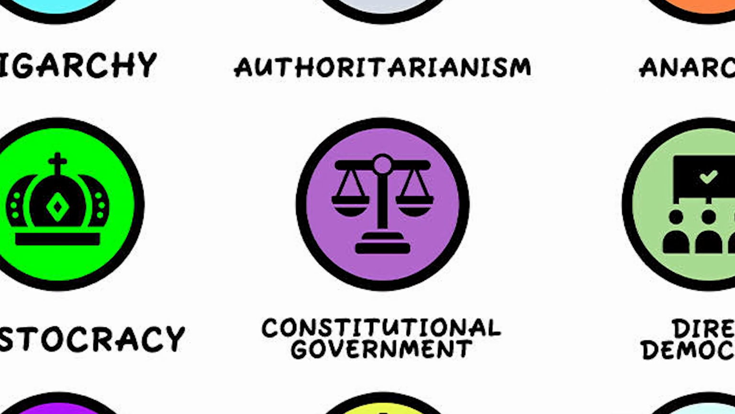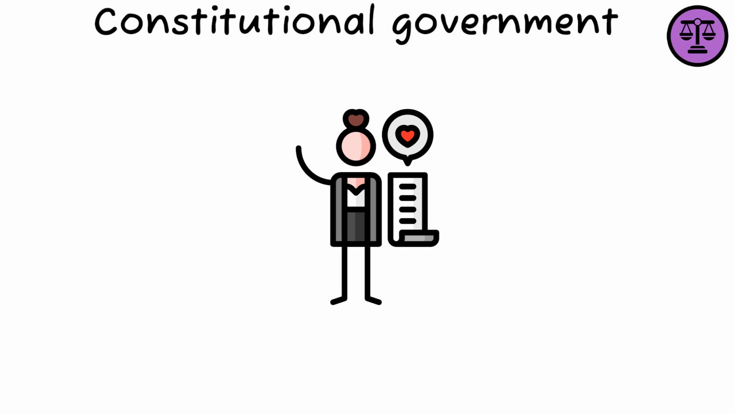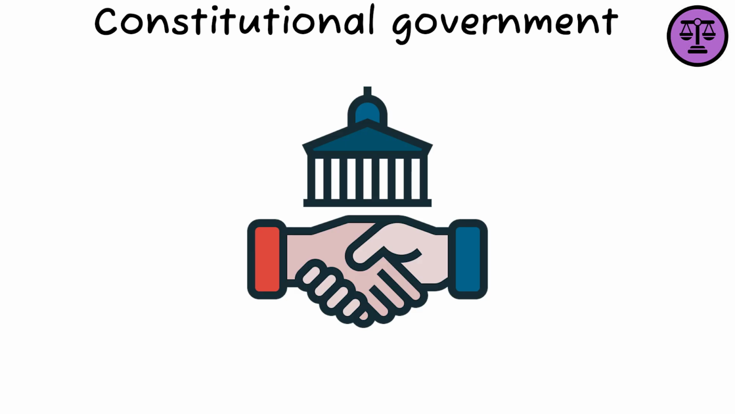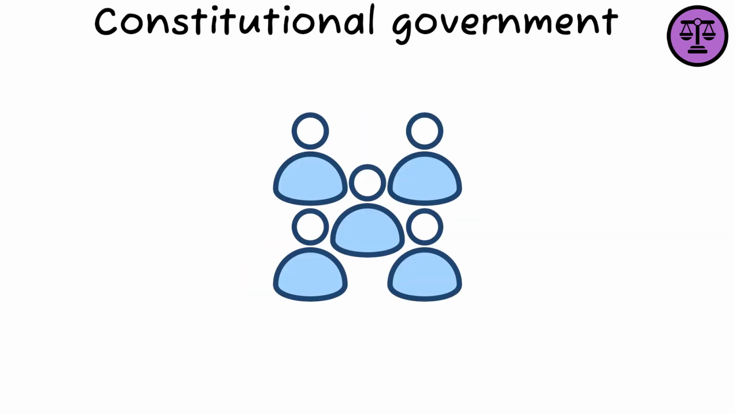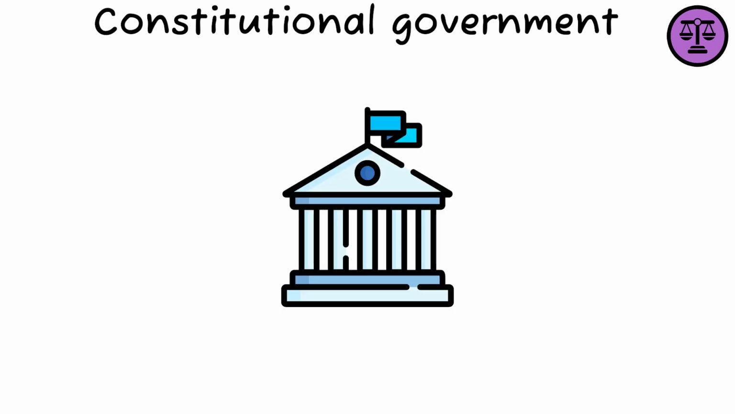Constitutional government. Constitutional governments operate based on a constitution, a set of fundamental principles or established rules according to which a state is governed. This document limits the powers of the government and guarantees certain rights to its citizens. The United States Constitution is a prime example, outlining the framework of American governance.